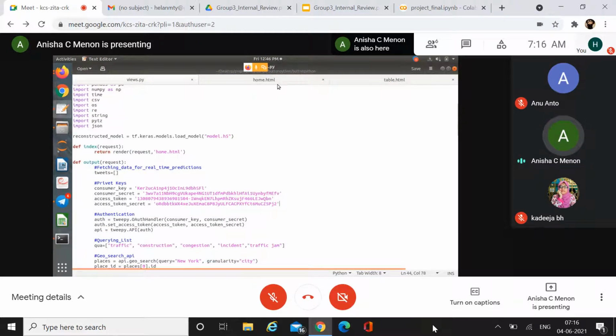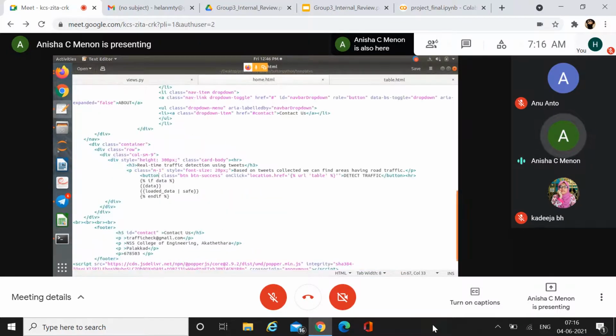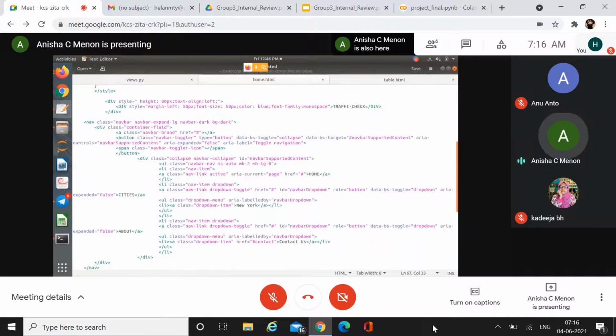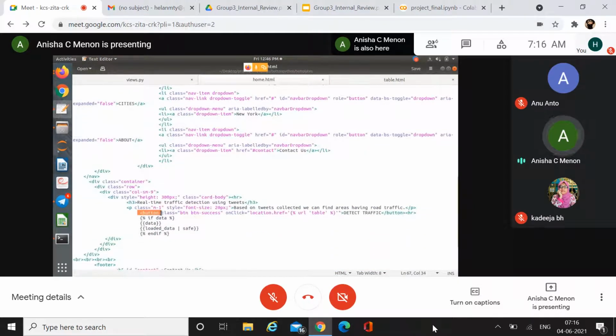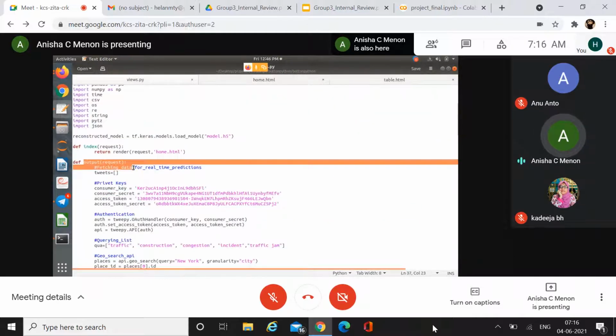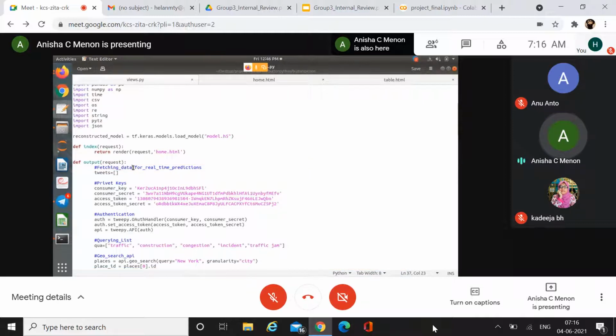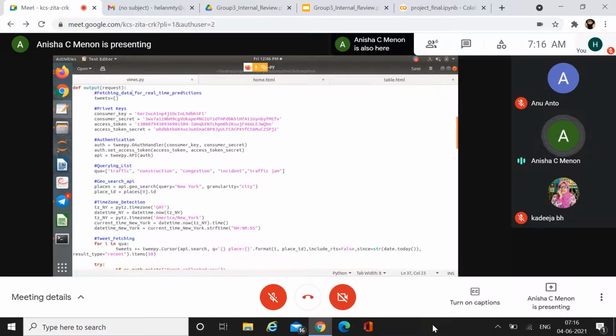Our index page is home.html and this is our home.html. Here we created a button. By clicking on that button, the request will get loaded into our output function. What we do in this output function is basically fetching the tweets for our real-time prediction. After creating the business account in Tweepy, we will get some private keys.